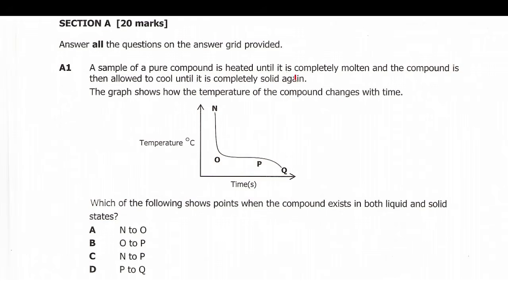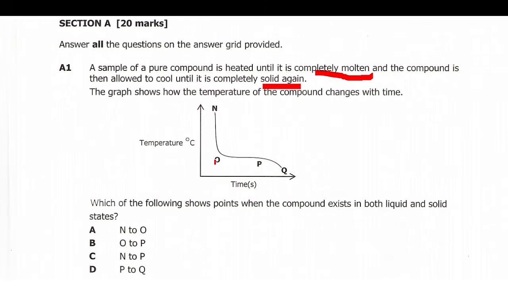And since this compound was first heated until it was molten, then the compound was allowed to cool until it is completely solid again. So when it was cooled here, you expect it to start losing heat, and the temperature to start decreasing.